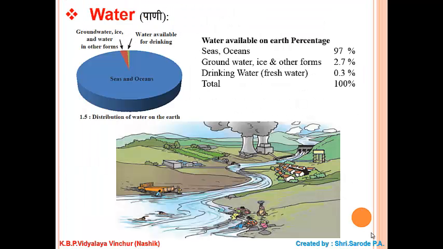Water. Water available on Earth, percentage. Seas and oceans contain 97% of water. Groundwater, ice and other forms are 2.7 percent. Drinking water, that means fresh water, is only 0.3 percent.